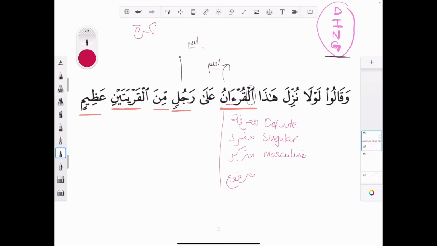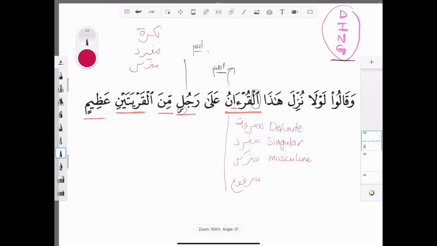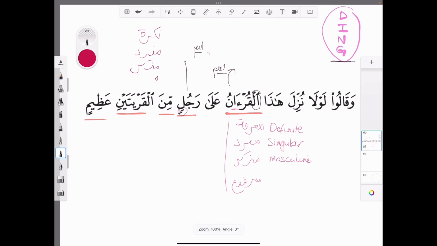Then we're going to work out its number. Rajulin is singular. So that's mufrad. Right? So we've worked out its number. Its gender? Well, we know that's masculine, so it's mudhakkar. And the final thing we need to work out is i'rab. Well, it has a kasra on it, so therefore it's majroor. Can you see? So we've done that one as well.